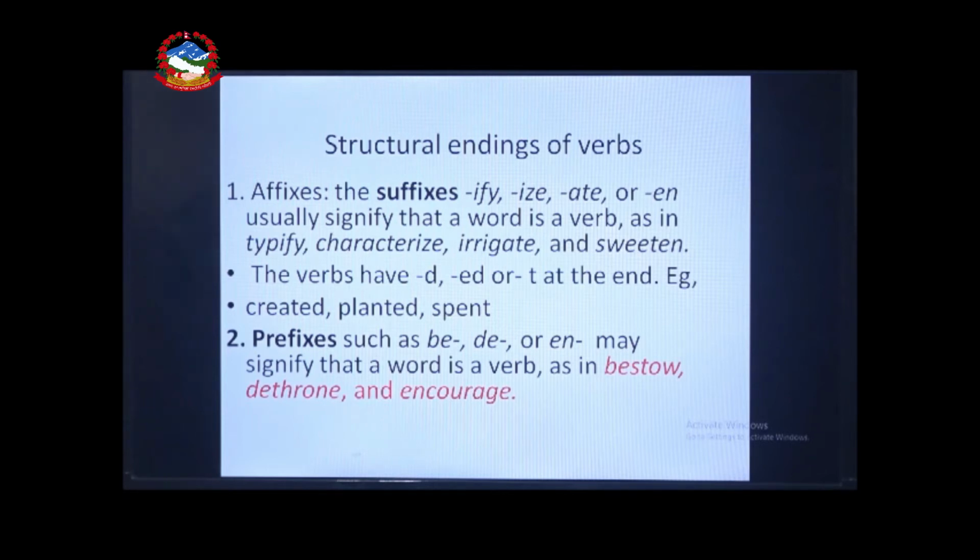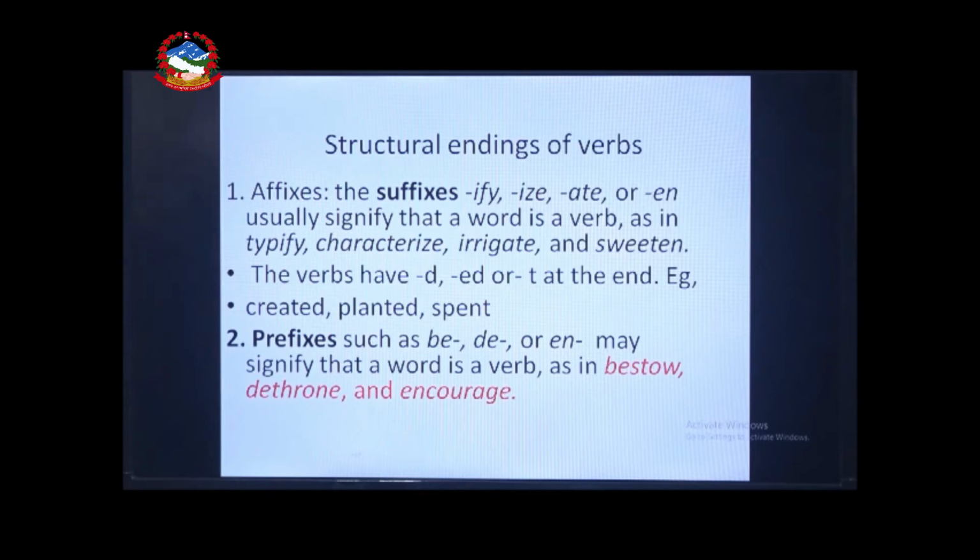Let us say type is there, to make it a verb, typify. Characteristic is there, to make the verb, characterize. Okay, -ize is added, known as the suffix. Similarly, irrigation is the noun, to make it a verb by adding -ate, irrigate.